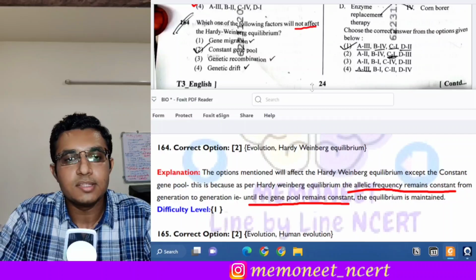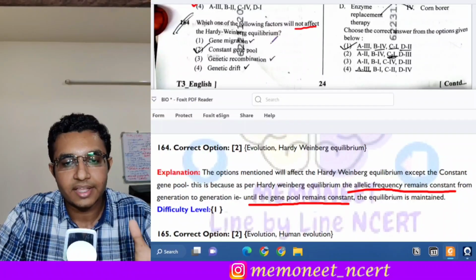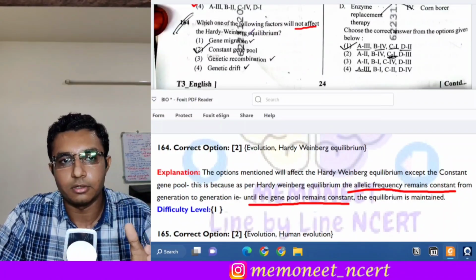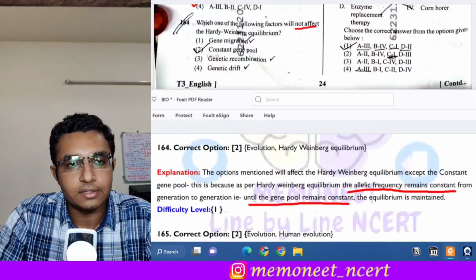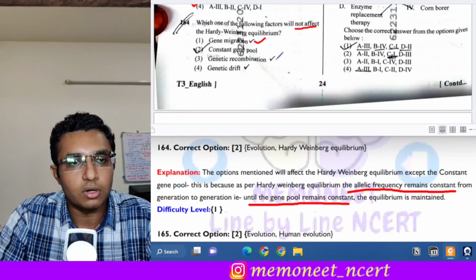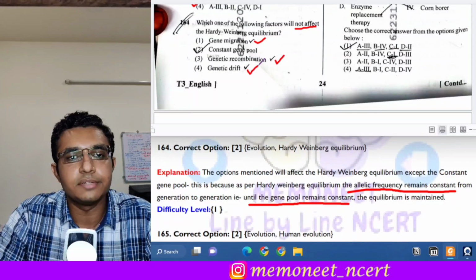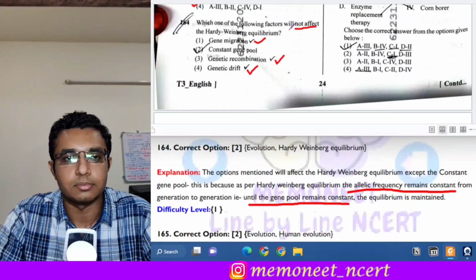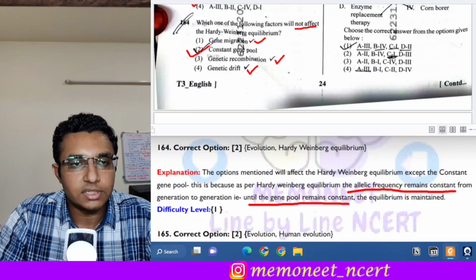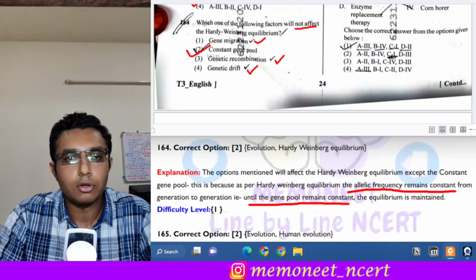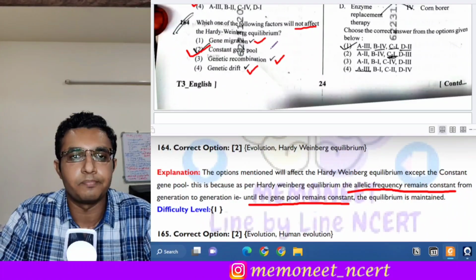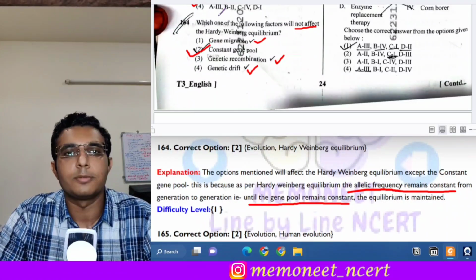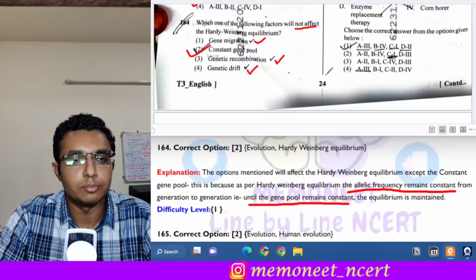If factors like gene migration, gene recombination, or genetic drift occur, then the Hardy-Weinberg equilibrium will be disturbed. But if a constant gene pool is maintained, it will not affect the equilibrium. So the correct answer will be option 2, that is constant gene pool.